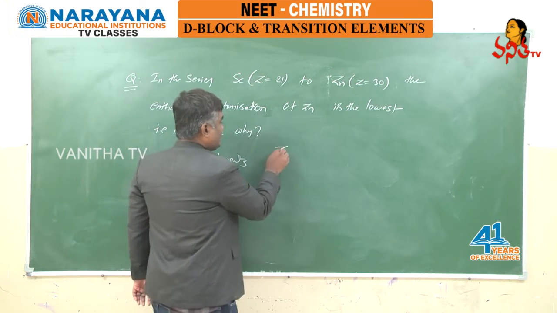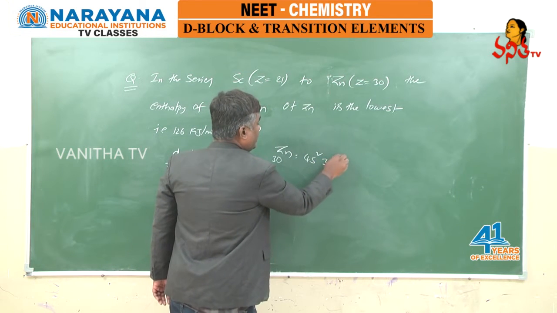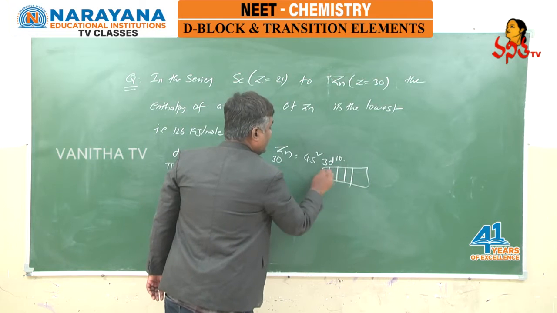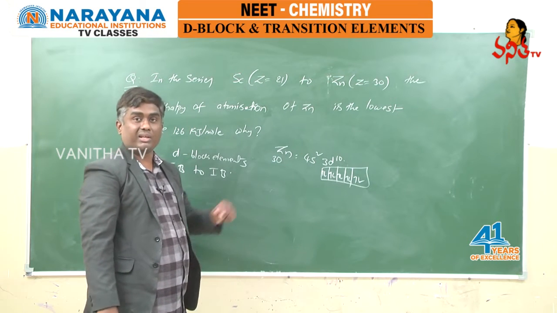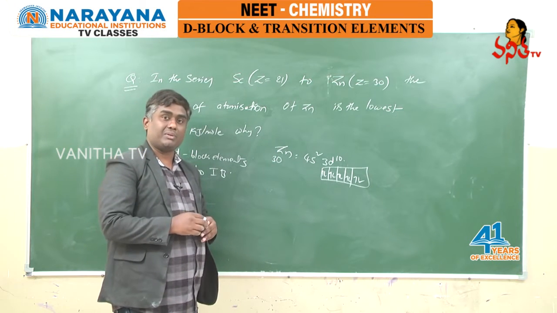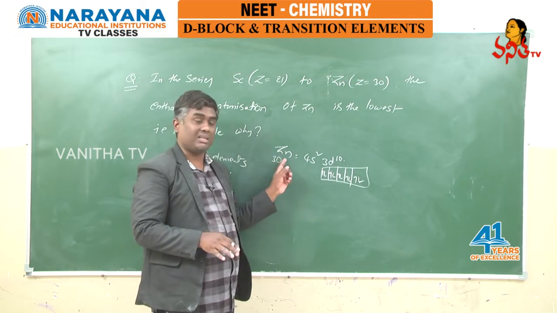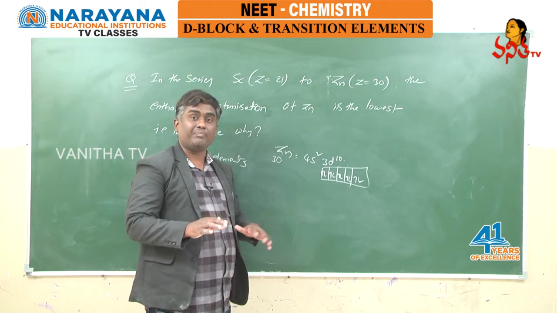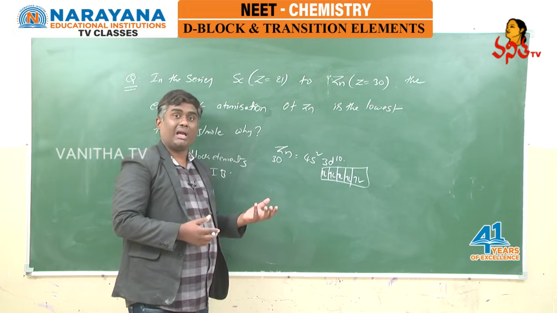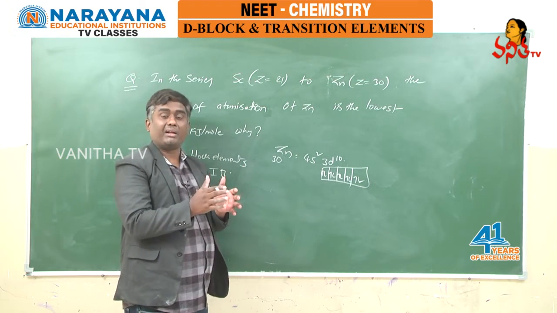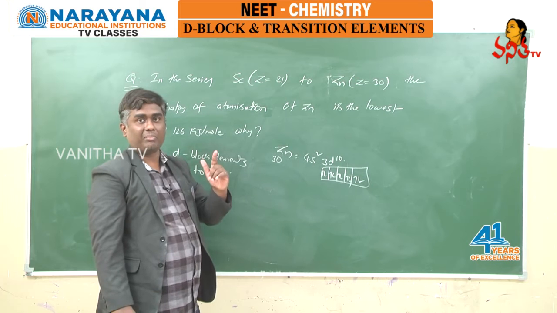But if you look at zinc, atomic number 30, it means 4s2 3d10. d10 means zinc has a fully filled d subshell. When a fully filled d subshell is present, no unpaired d electrons are present. As a result, in the case of zinc, d electrons are not participating in metallic bond formation. When metallic bonds are not formed properly, what will happen? Atoms are not tightly packed. As a result, the melting point is less. Not only that, it even has the lowest enthalpy of atomization.